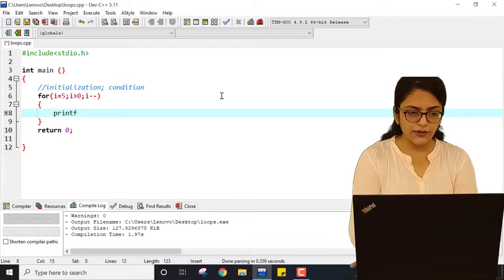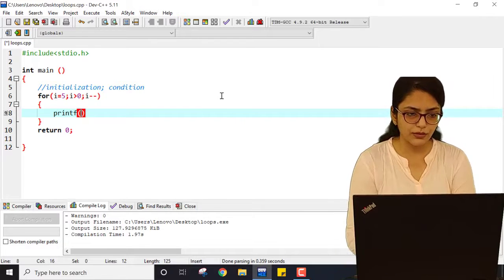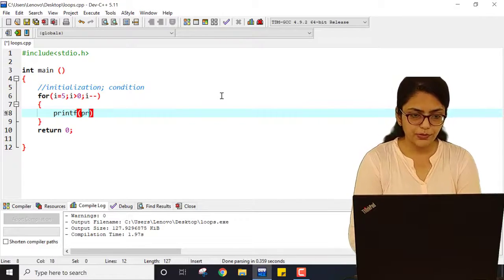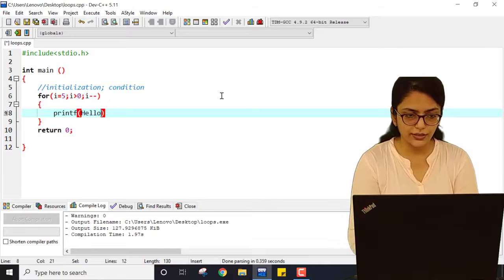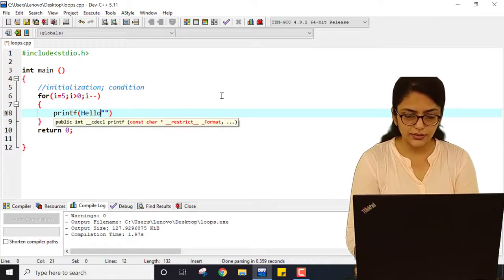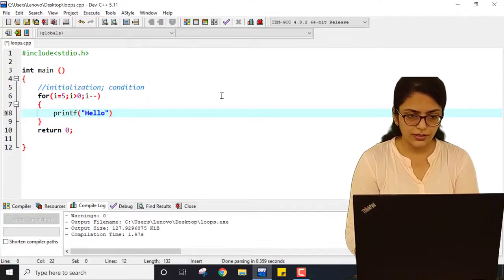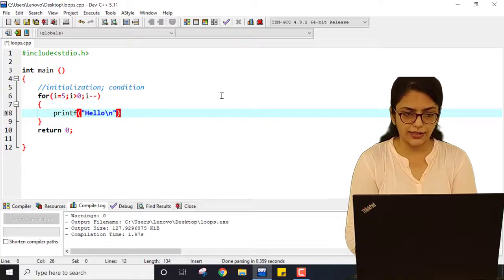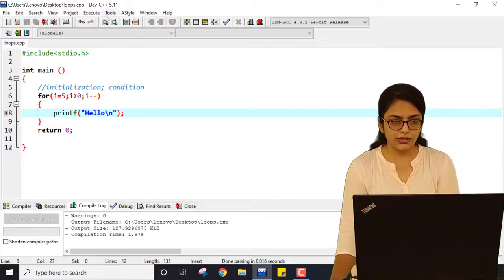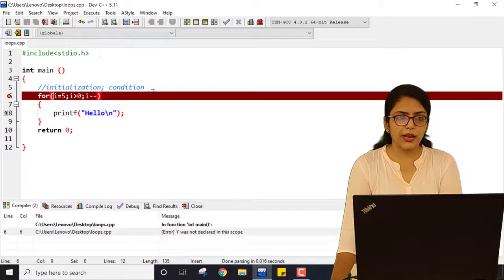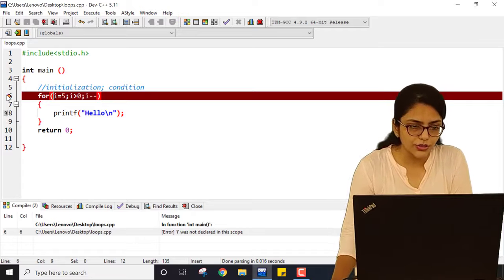So here if I just write hello inside the semicolon, I should write this, and for the sake of simplicity I am writing /n. If I save this program, compile it and run it, what is the issue?